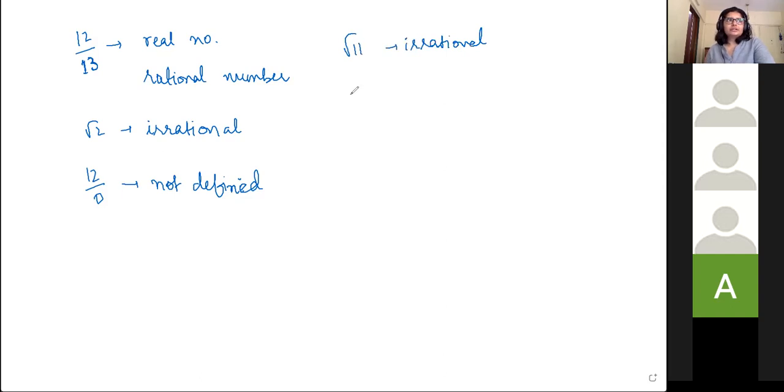What about 3 by root 2? Is this rational or irrational? Ma'am, first you have to rationalize the denominator, only then we can figure out if it's... Okay. So rationalize the denominator. What will be its value? Ma'am, 3 root 2 upon 2. 3 root 2 upon 2.